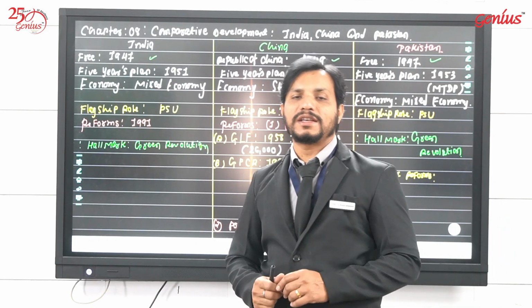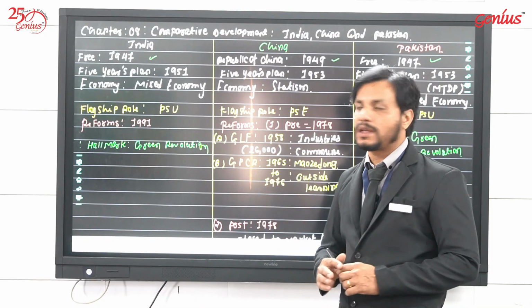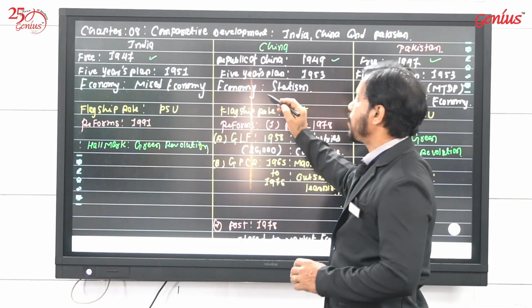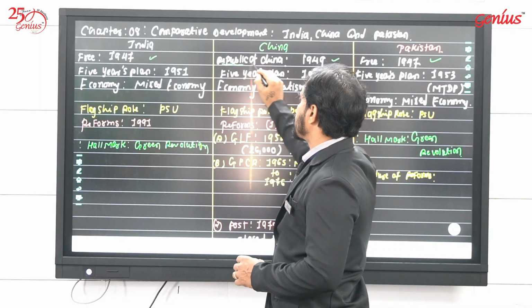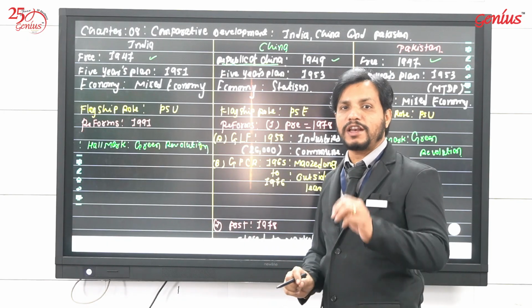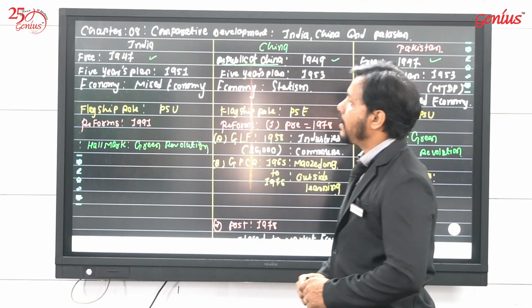So you can easily calculate that there is only a 1 or 2 year difference between the freedom of India, Pakistan, and China. We just have to remember that China was not known as a free country at that time. It was known as the Republic of China. Let's move to the next.